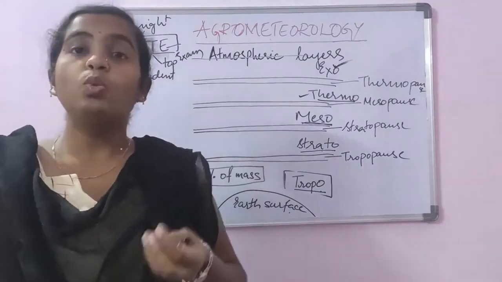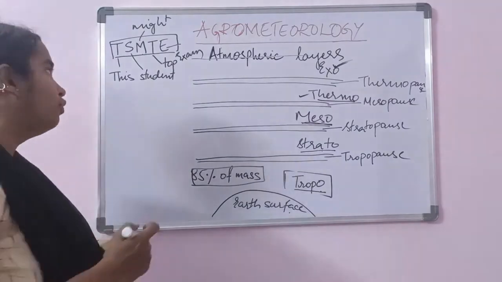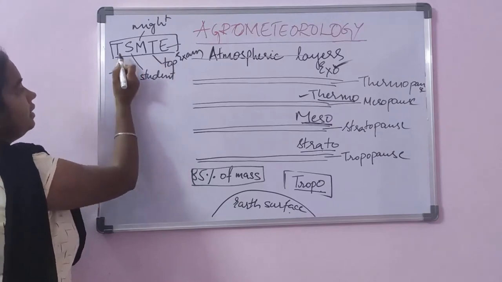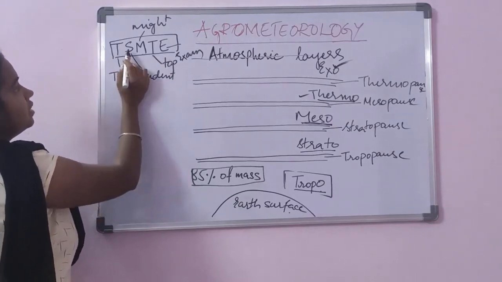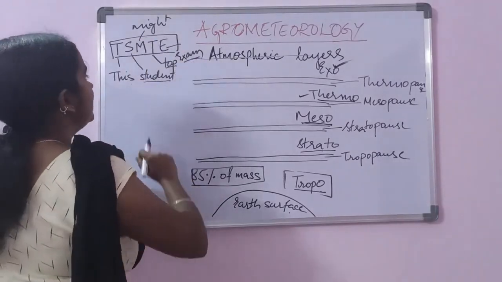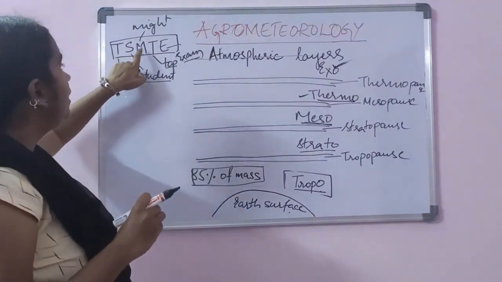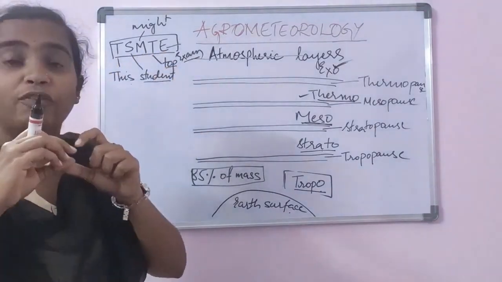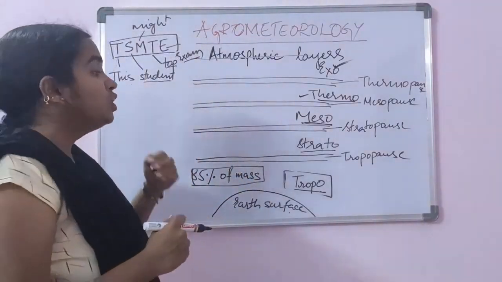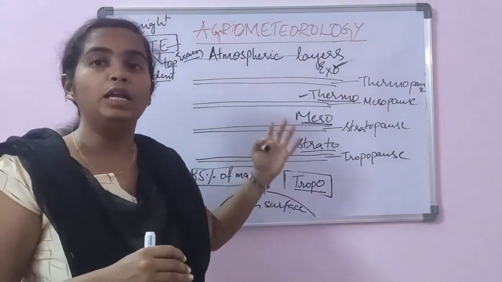We might get confused while remembering the sequence of the atmospheric layers. For this I have a small hint for you. You can remember it as TSMTE. Here you can remember it as such: T for this, S for student, M for mind, T for top, E for exam. So, this student's mind top in exam. If you remember this sequence, it will be easier for you to remember the different atmospheric layers. So now let's discuss the details and various characteristics of the different atmospheric layers.